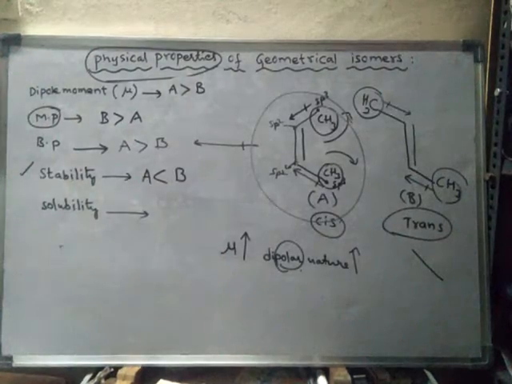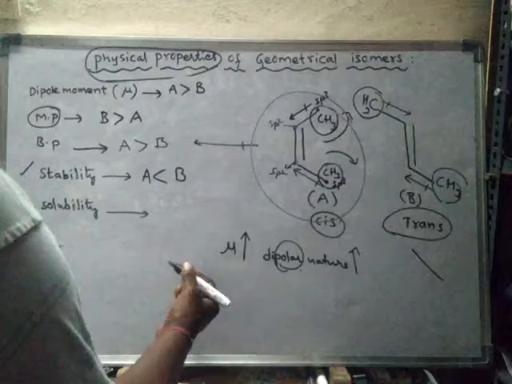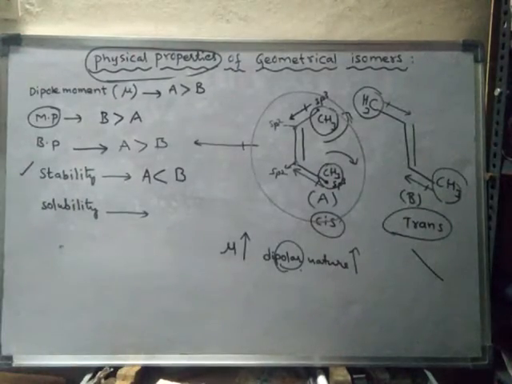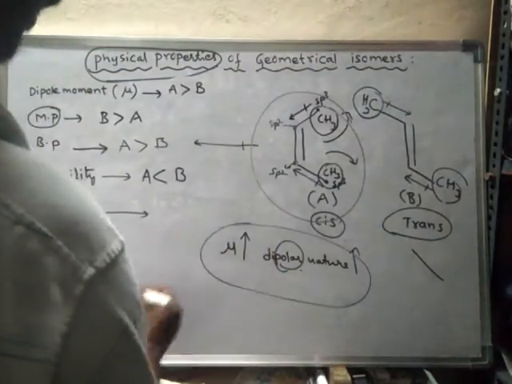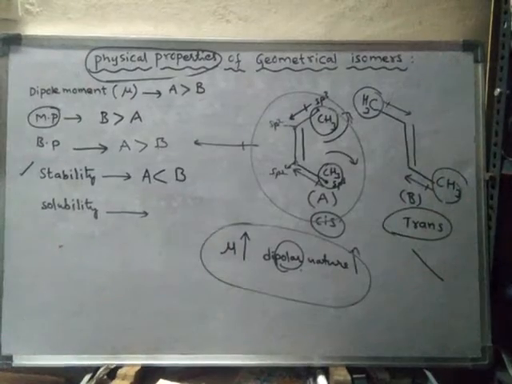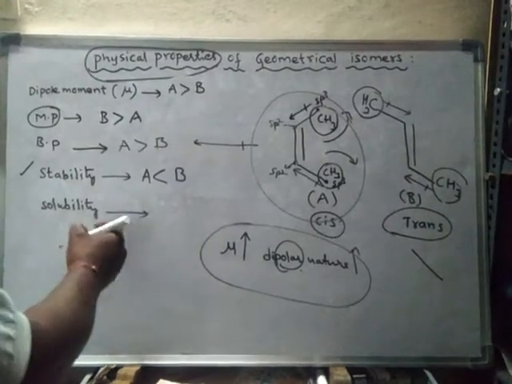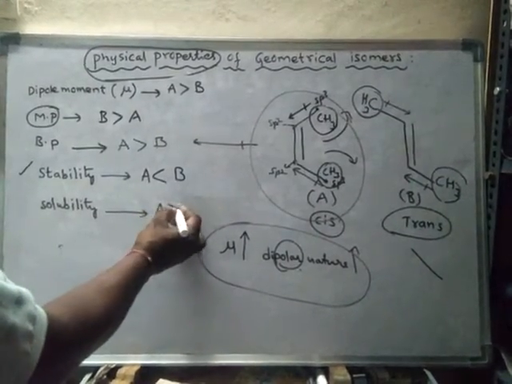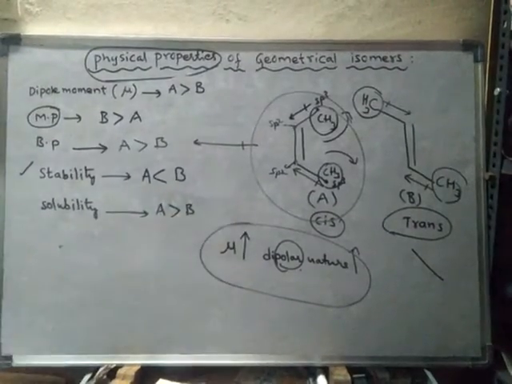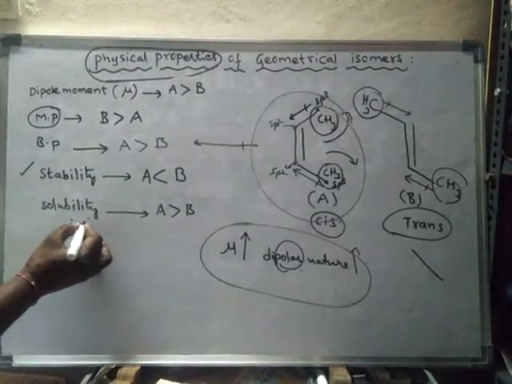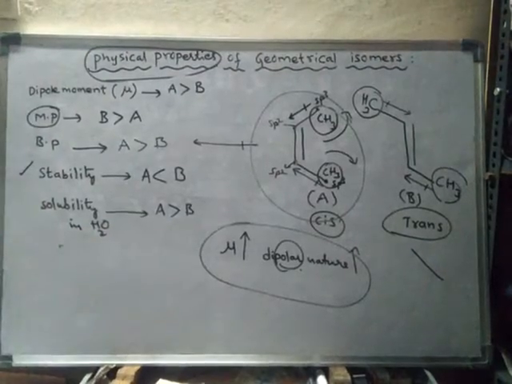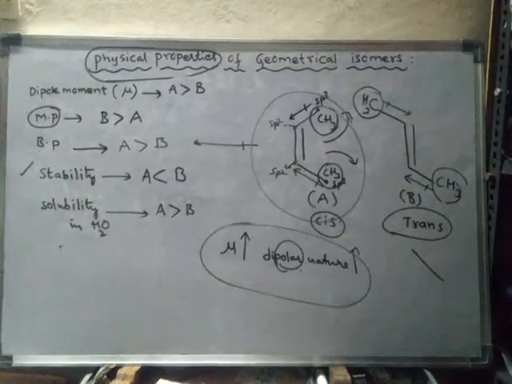Whenever polar nature increases, the cis form can be readily soluble in polar solvents. That means the solubility of cis is more than the trans form in water, because water is a polar solvent.